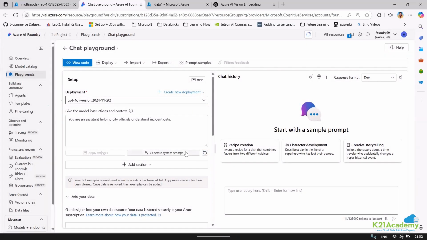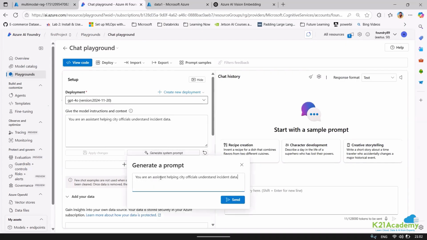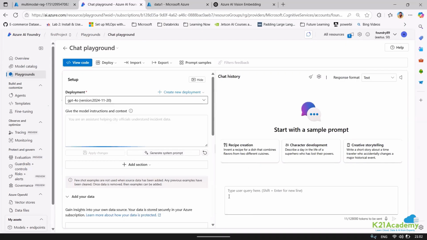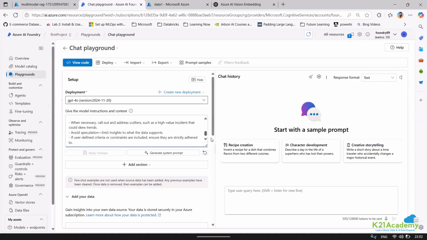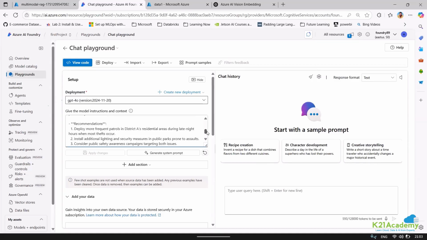So now let me just say, and if you want to generate more prompts for this, we can even generate the prompts. We have better things. We have question. Getting some prompt. Apart from that, if I want to add some few short prompting, I can do that. And we'll avoid few short prompting if you want. This is okay.